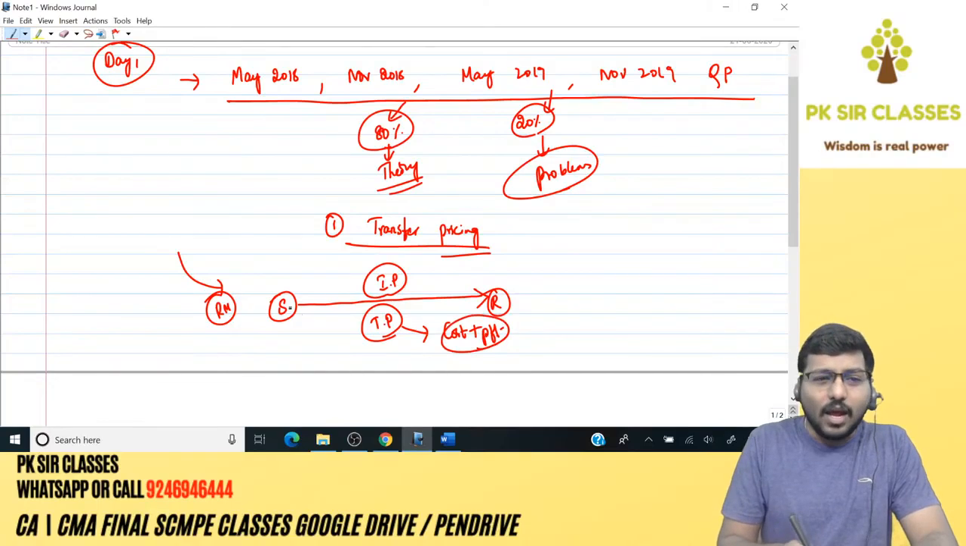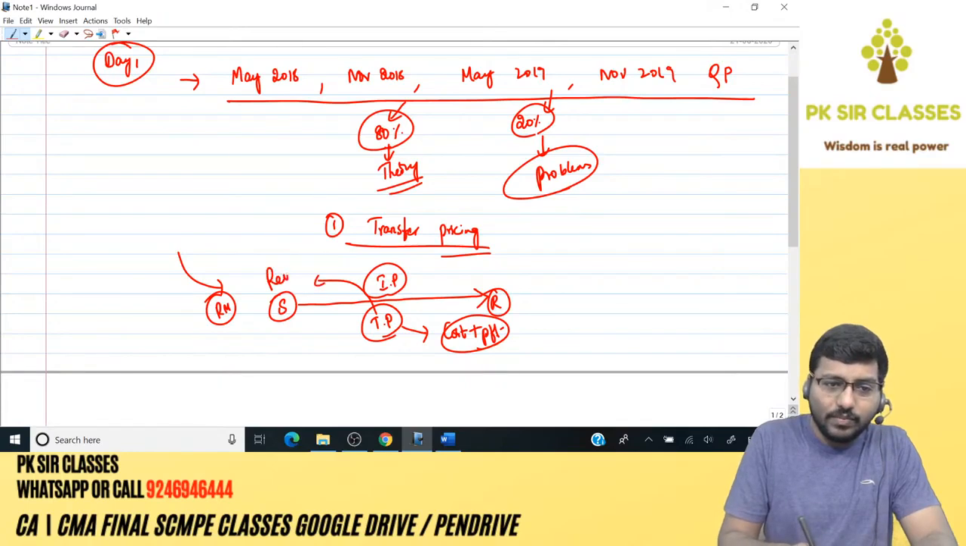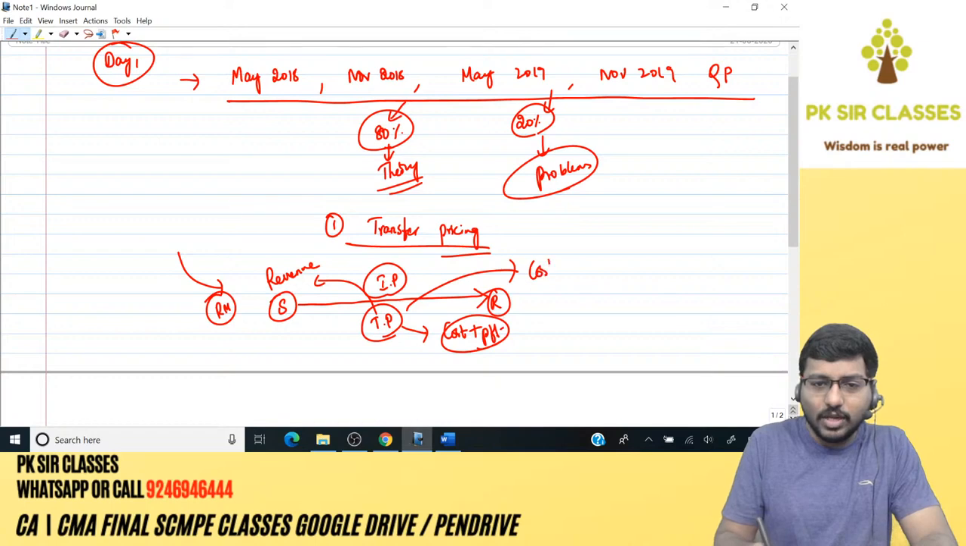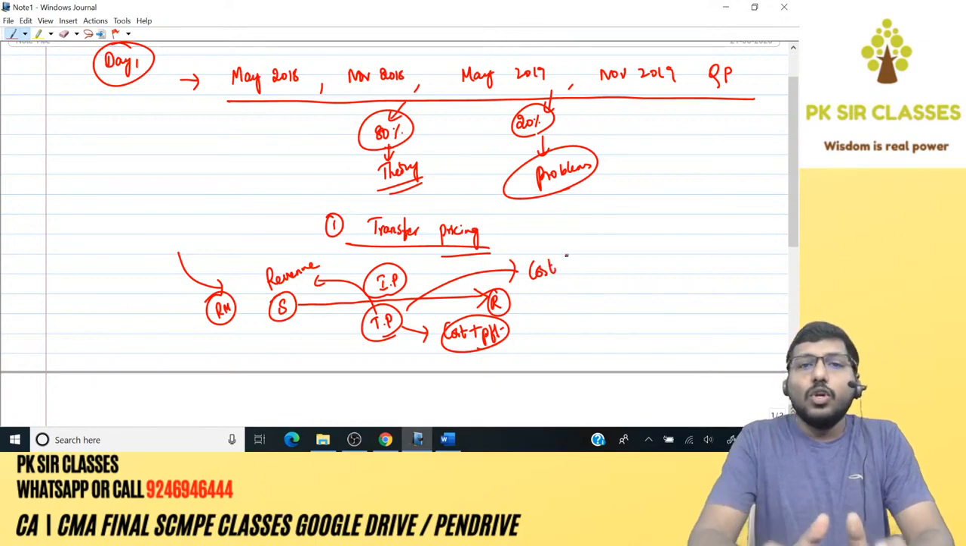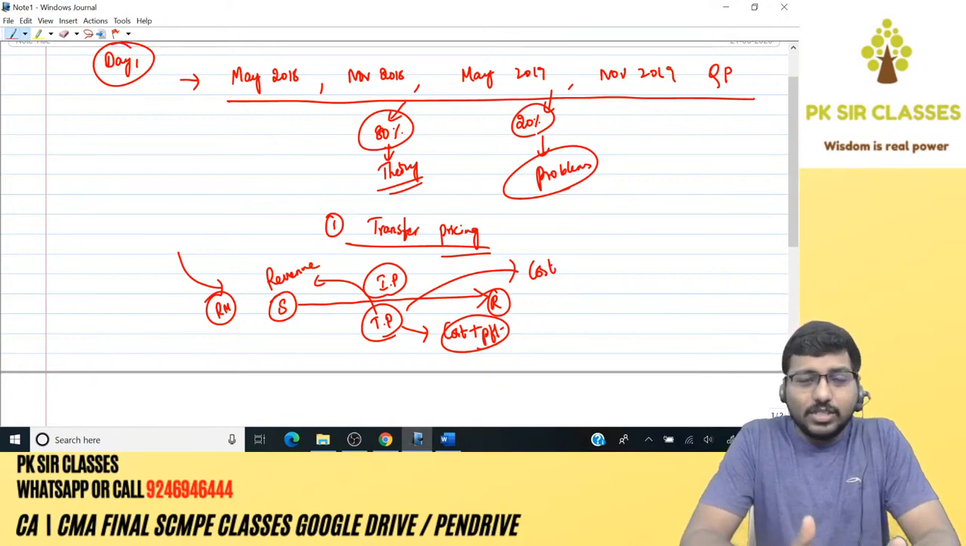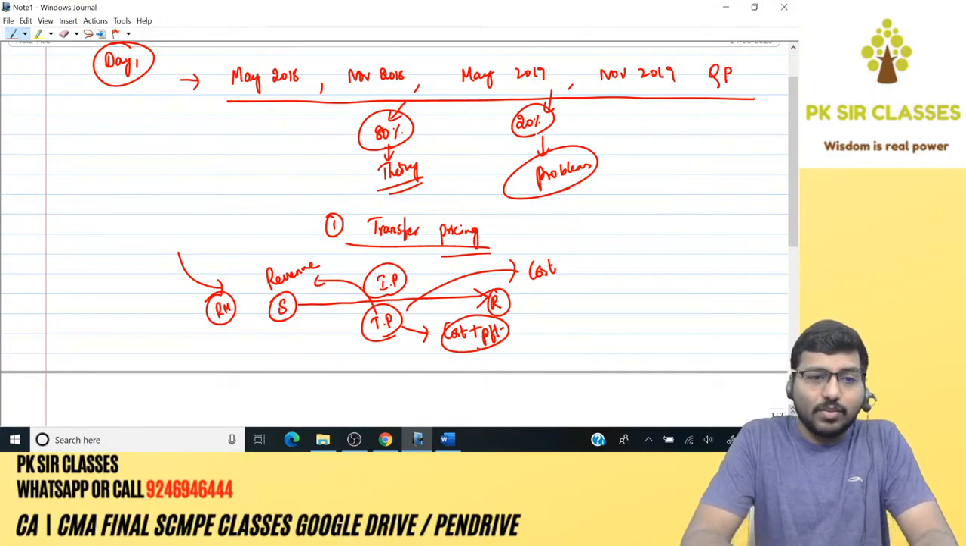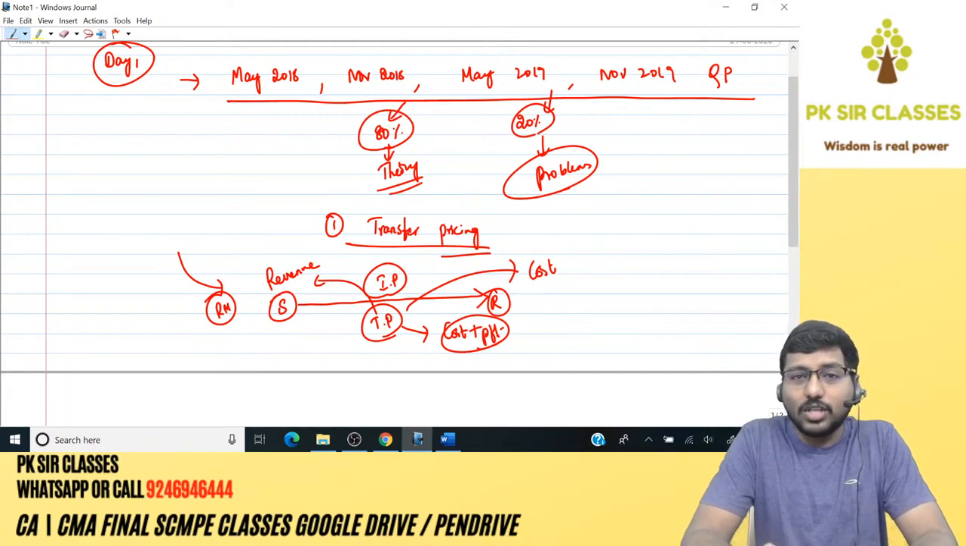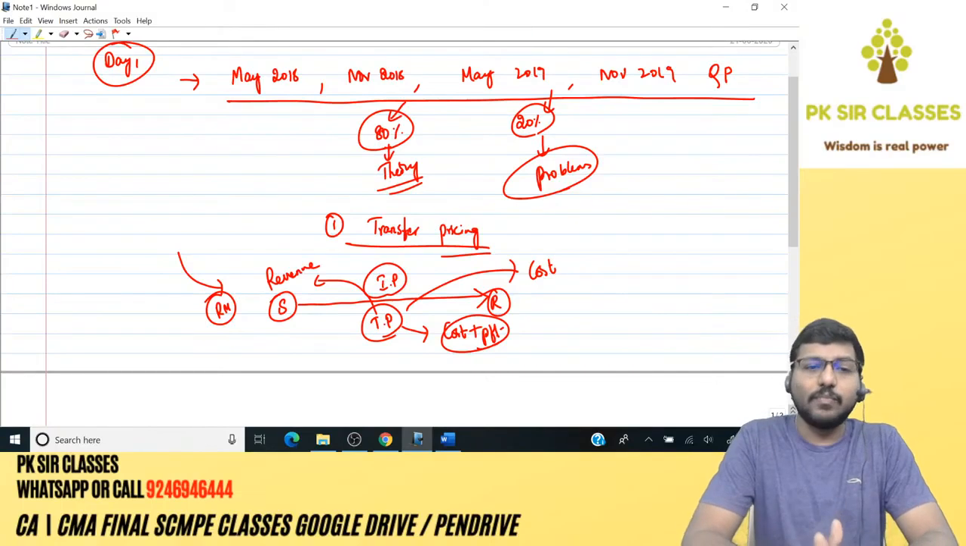Is that clear? Now, for this supplying division, transfer price will be revenue, and for the receiving division, the same transfer price will be cost. So, the price at which the supplying division transfers its intermediate product to the receiving division is nothing but transfer price. This transfer price is revenue for the supplying division, and cost for the receiving division. You can call it the receiving division or purchasing division, whatever it is.